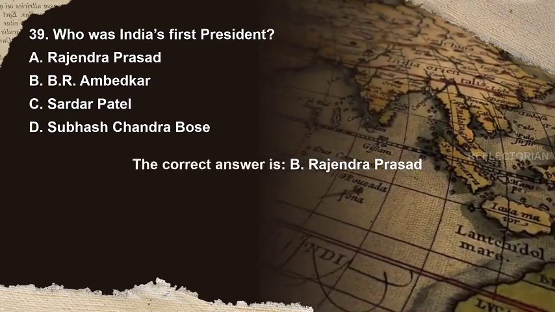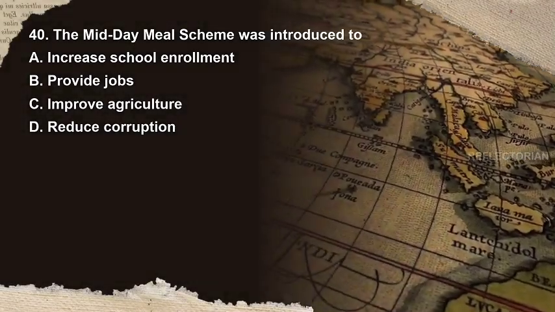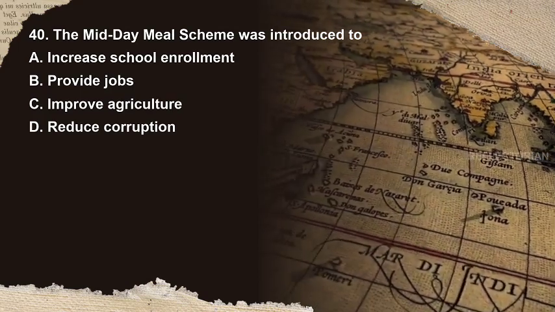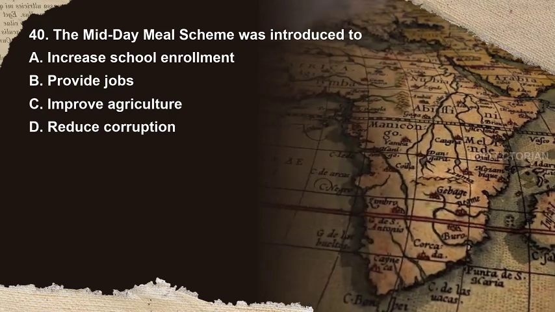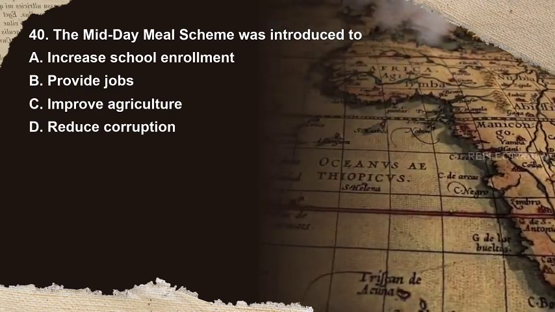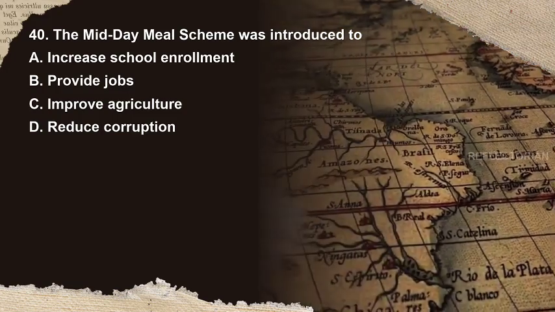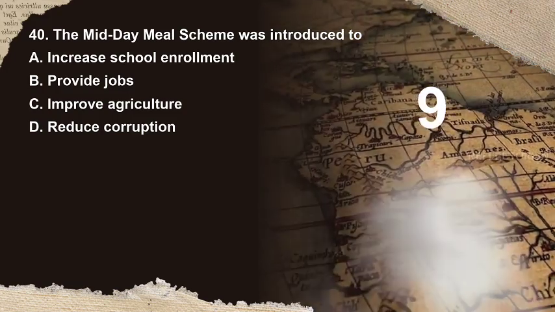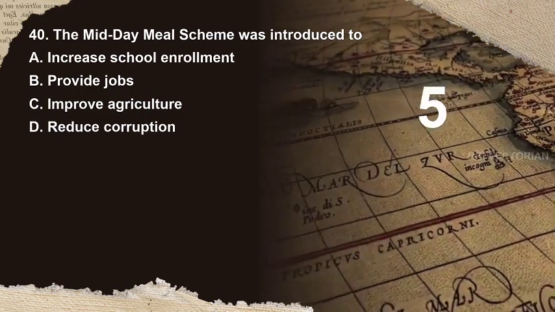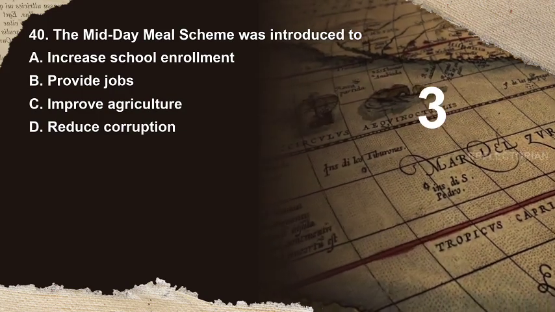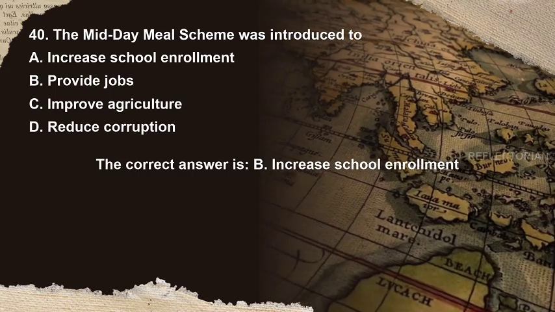Rajendra Prasad. Question 40. The midday meal scheme was introduced to. Options are A. Increase school enrollment, B. Provide jobs, C. Improve agriculture, D. Reduce corruption. You have 10 seconds to answer. The correct answer is A.